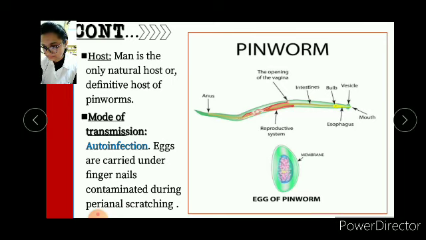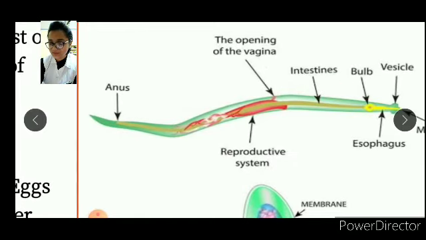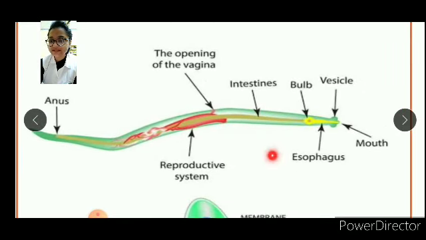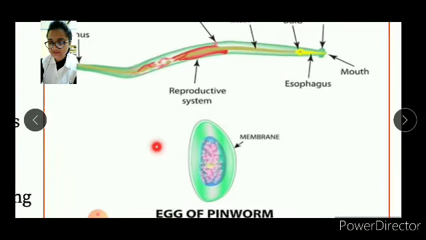This should be remembered. And there is a diagram that I have put on there, and this shows the anus, the opening of the vagina, and intestines, bulb, vesicles, reproductive system, esophagus, mouth, and these are the membranes.